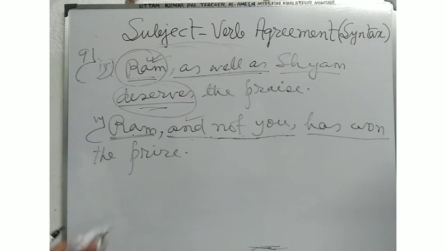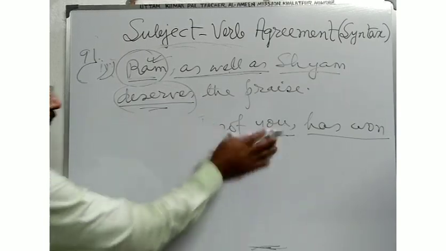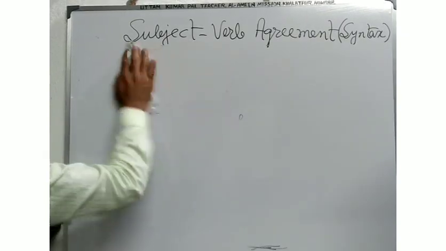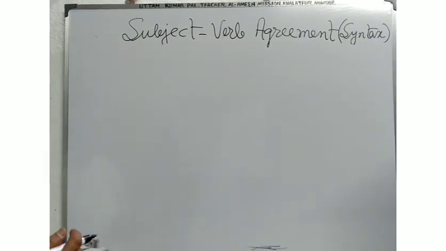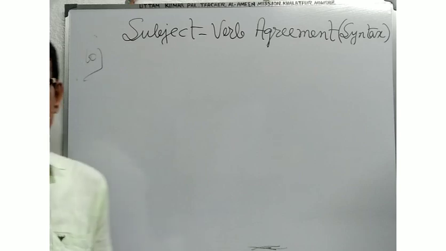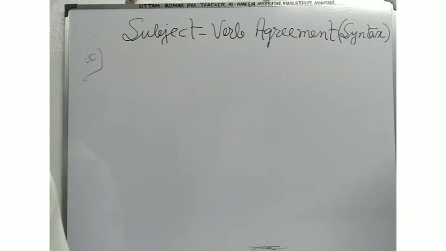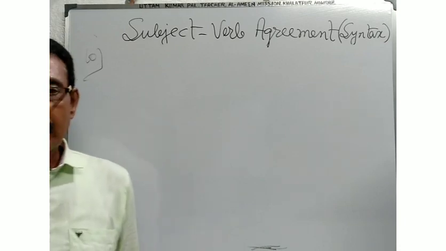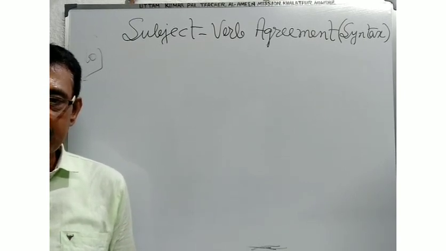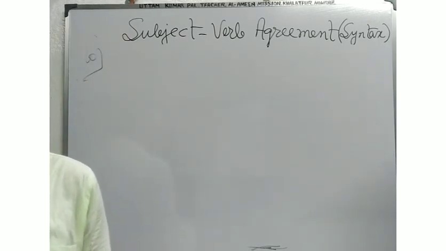In rule number 10, I will discuss that when the verb to be takes the same case after it, you will have to take care of using the verb before it.